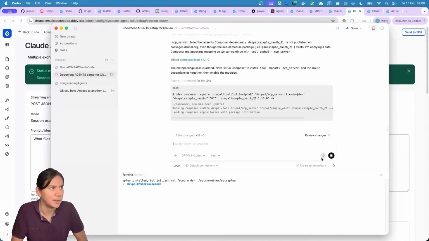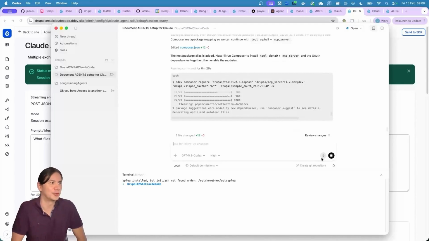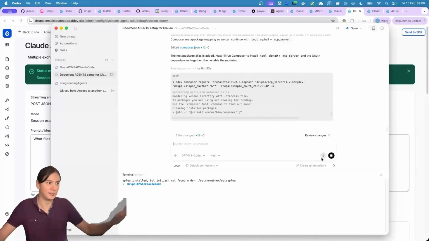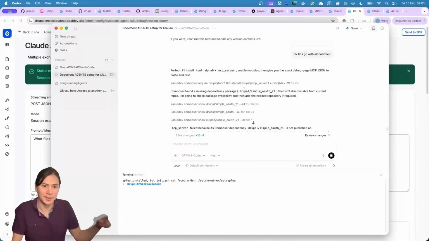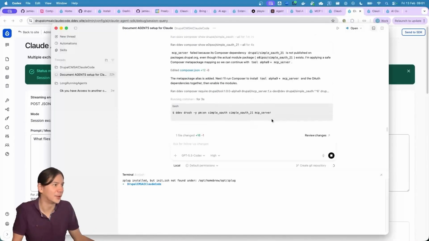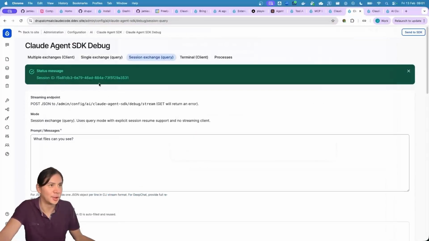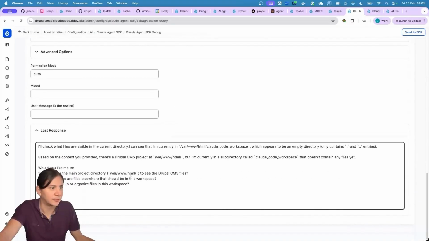It seems like I've had friends who, with whatever their normal subscription was, were able to run 6 agents concurrently at the same time, and everything was kind of just working. And so whilst we're doing this, I'm going to be vibe coding some improvements that you're going to see here. So I go, what files can you see? Now it's come up with a session ID. And there you go. I'll check what files I can see.